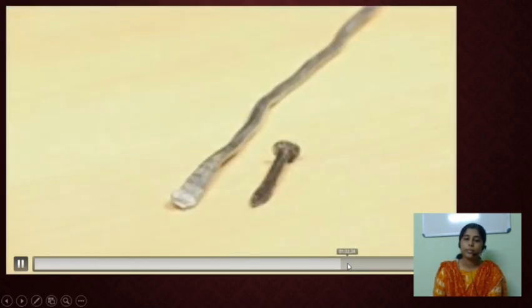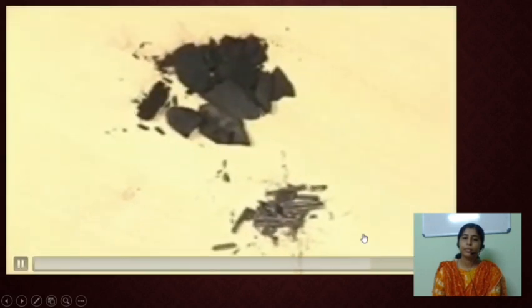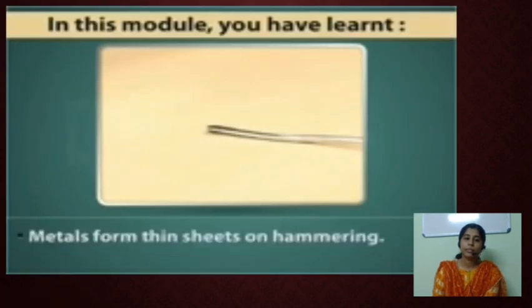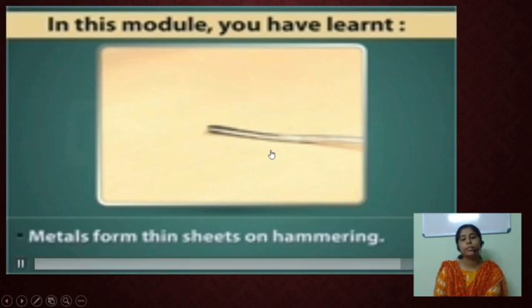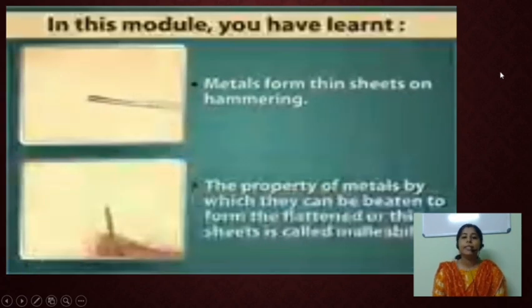This is a characteristic property of metals. As you saw in the experiment, materials like coal and pencil lead do not show this property as they are not metals. In this module, you have learned that metals form thin sheets on hammering. The property of metals by which they can be beaten to form flattened or thin sheets is called malleability. From this activity, we understood that metals form thin sheets on hammering, and this property of metals is known as malleability.